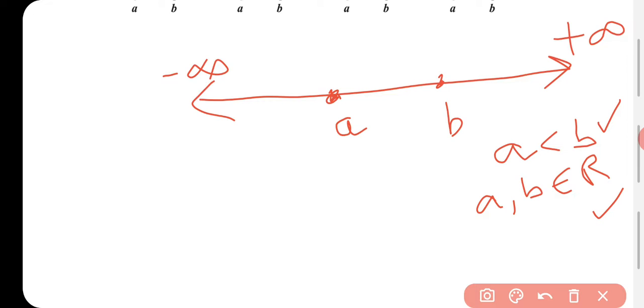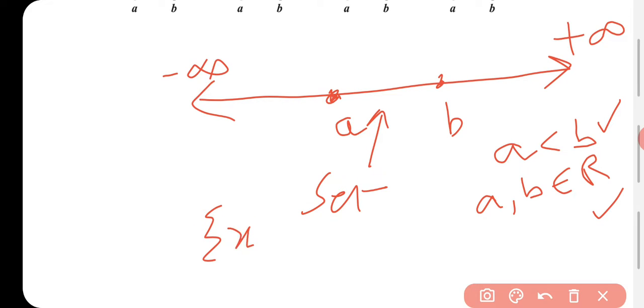Okay class. Now we are looking for all the possible values of real numbers which lie between these 2 points A and B, including these 2 points as well. So we create one set of all those values which lie between A and B, including A and B both. How can we write it?